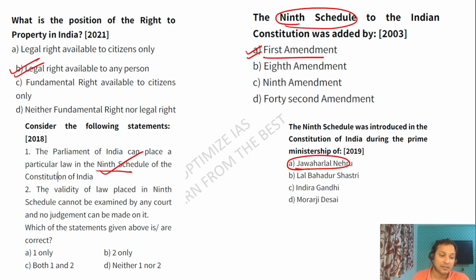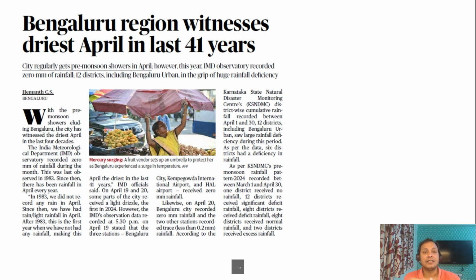This is correct. The validity of the law in the Ninth Schedule cannot be examined by any court and no judgment can be made on it. This is incorrect because, after the Kesavananda Bharati case, which is 1973, any law put after that is basically under judicial review. Okay, so let us see the next question, guys.